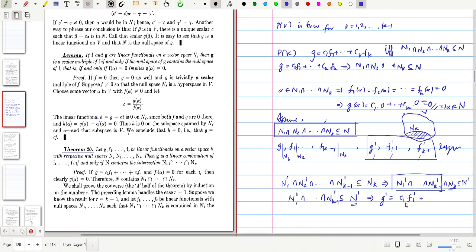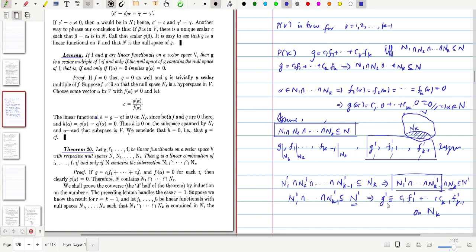So we can establish the existence of k minus 1 scalars in this manner. Okay, so this is f_{k-1}. So this is identically equal to this on N_k, because the domains of these linear functionals are nothing but this N_k. So you can get this equality.